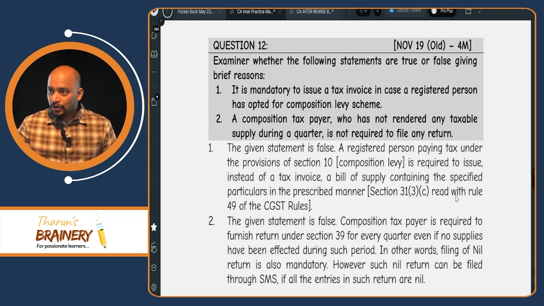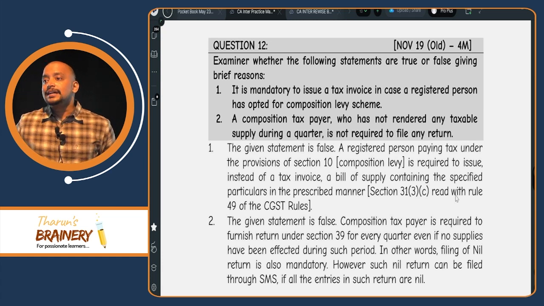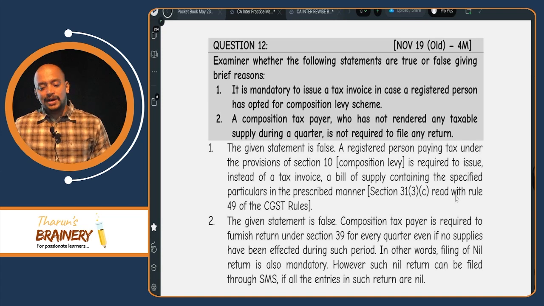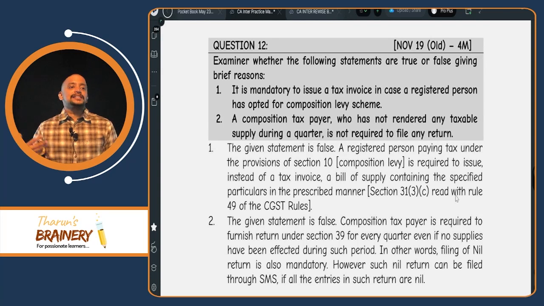A composition taxpayer who has not rendered any taxable supply during a quarter is not required to file any return. No. They need to file return. What is that? CMP 8. At least nil return they need to file by 18th of the month following every quarter. And there is a facility of filing nil return through SMS.